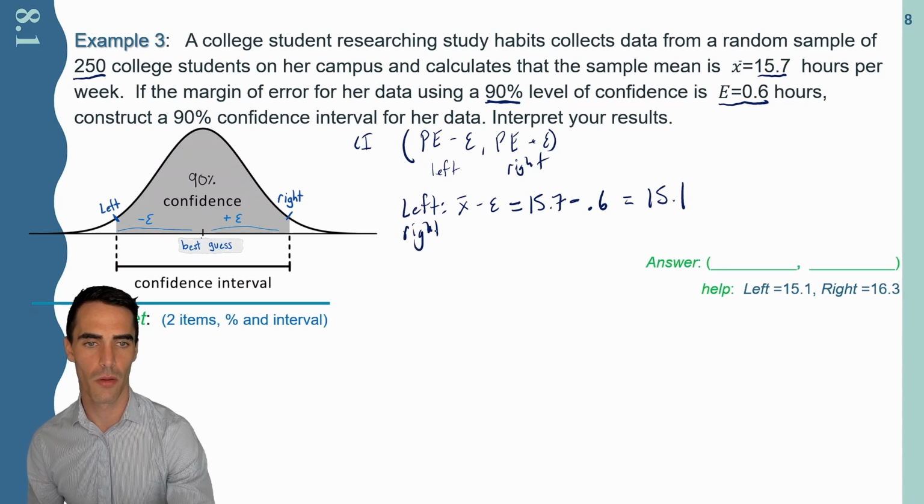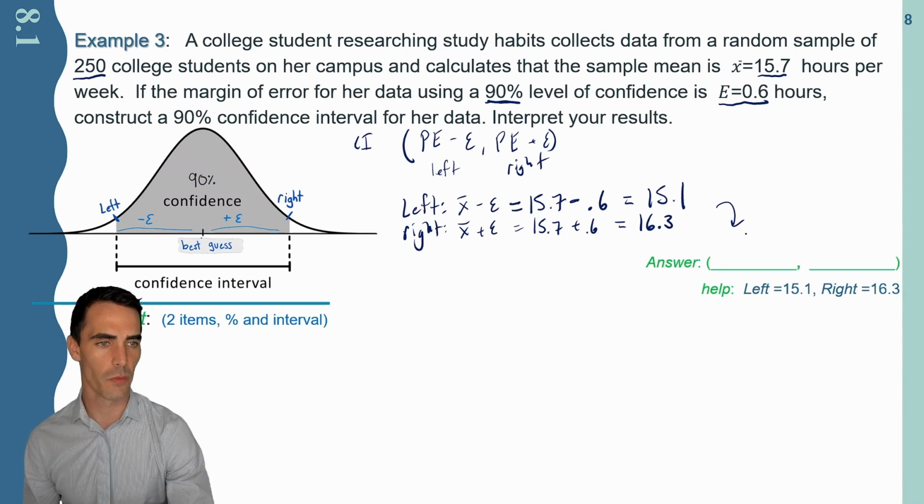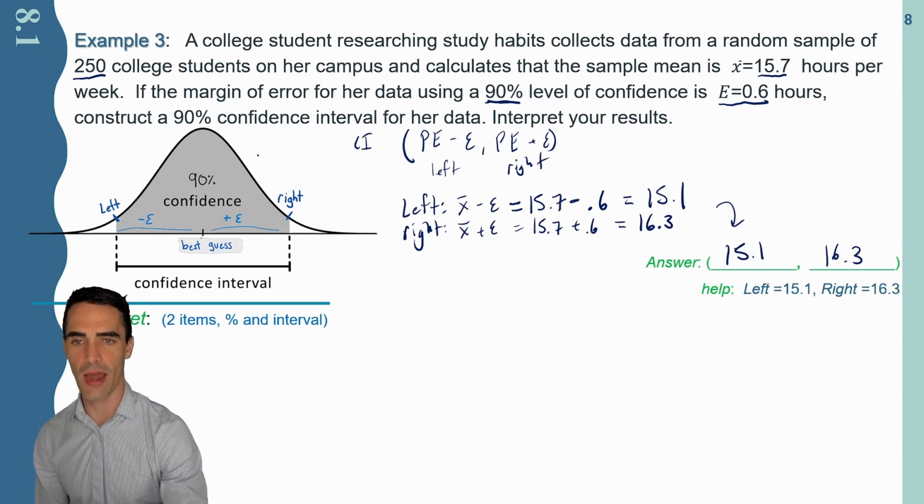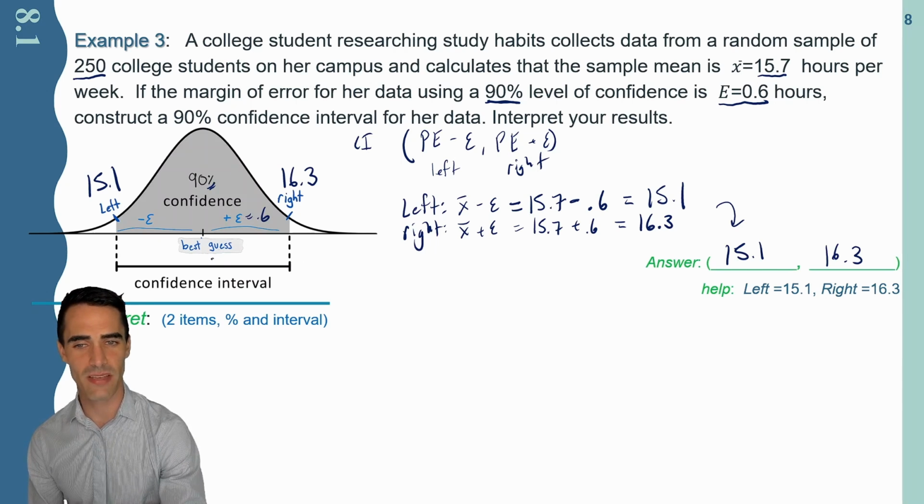On the right side, the mean plus my margin of error is going to be 15.7 plus this 0.6 business. If you add those together, you'll get 16.3. And so when we're entering it in, on the low end, 15.1, and on the high end, 16.3. In fact, we could draw a little graph. That's what the graph is above me. On the small end, I'm thinking it's 15.1 hours. On the large end, 16.3. This is a 90% confidence, where my margin of error is 0.6. My best guess is X bar is 15.7.